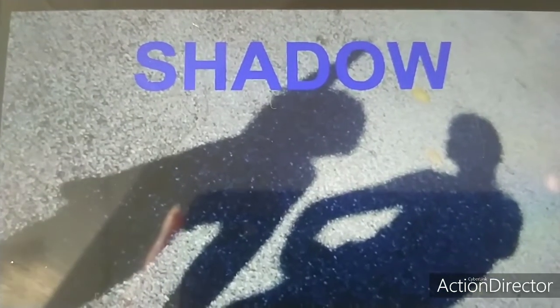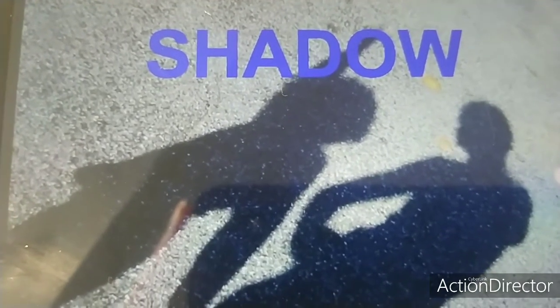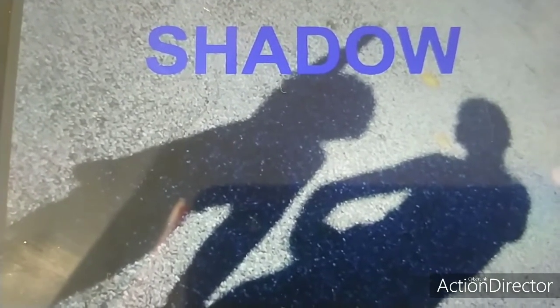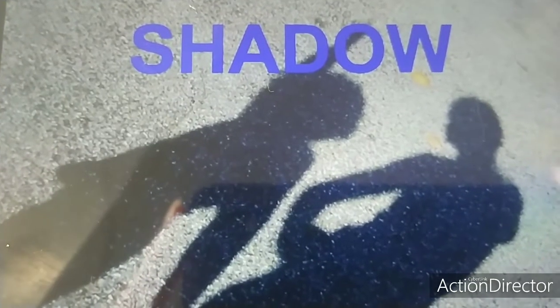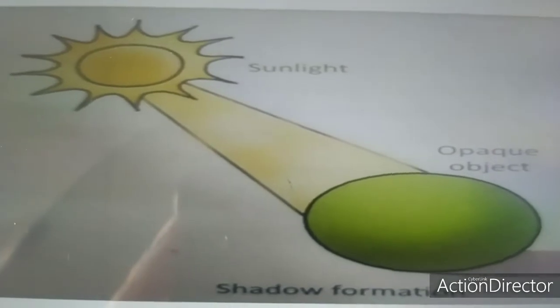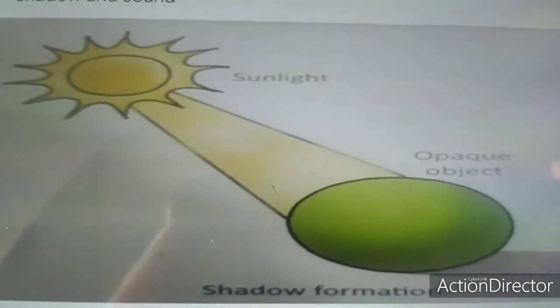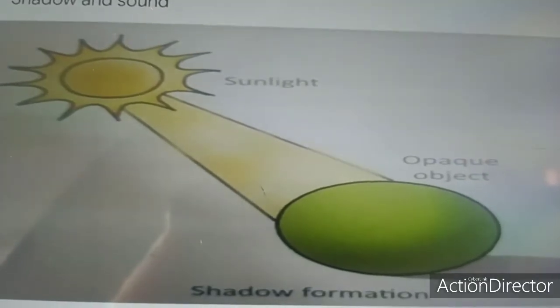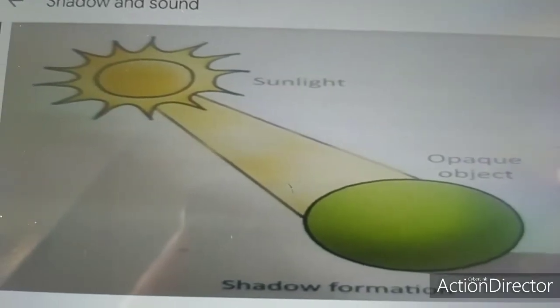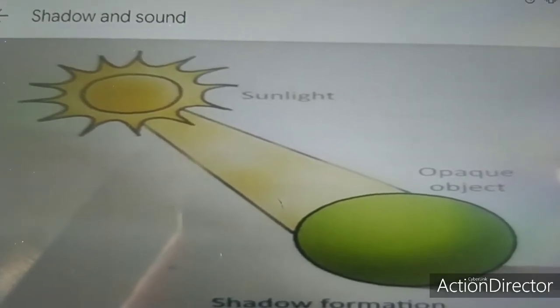Then we had discussed shadow. The dark area near an object where light cannot reach is called its shadow. For a shadow to form, we always need a source of light and an opaque object. And the shadow is always black in color. And a shadow is always formed on the opposite side of the source of the light.